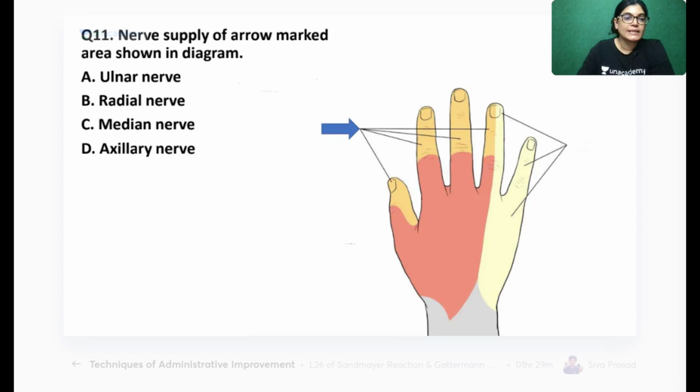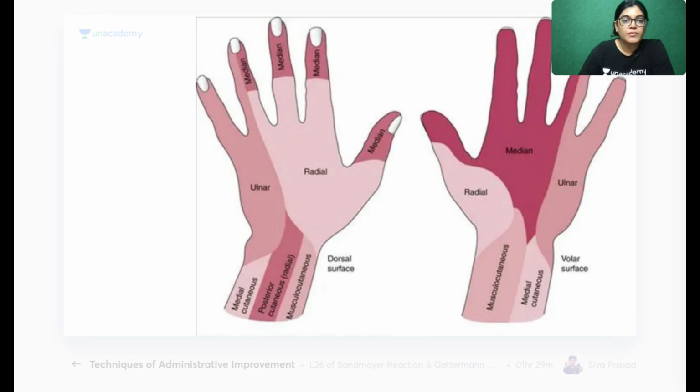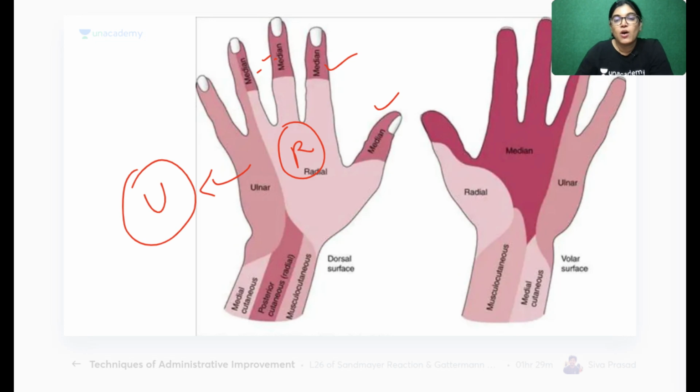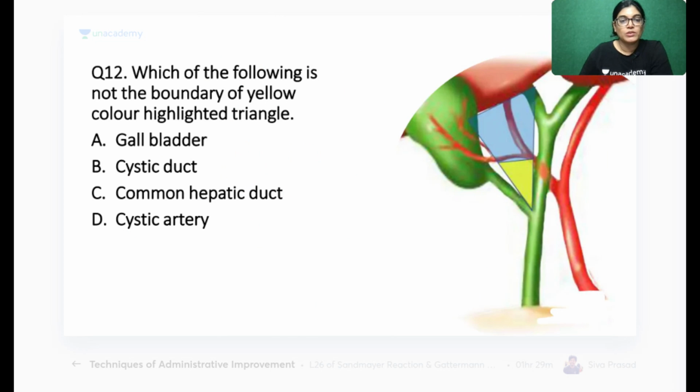Okay, most of you have marked the correct answer. The median nerve is the absolutely correct answer. Actually, the nail beds on the lateral half of the finger, the lateral 3.5 fingers on the dorsal aspect, get innervation from the median nerve. So these are all areas of the median nerve. This whole area marked R is for the radial nerve on the dorsal aspect, and this is the area marked U for the ulnar nerve. On the palmar aspect, you can see the areas of innervation of the median nerve, radial nerve, and ulnar nerve. So this is a beautiful diagram describing the cutaneous innervation on the dorsal and palmar aspects of the hand. Let's move on to the next.